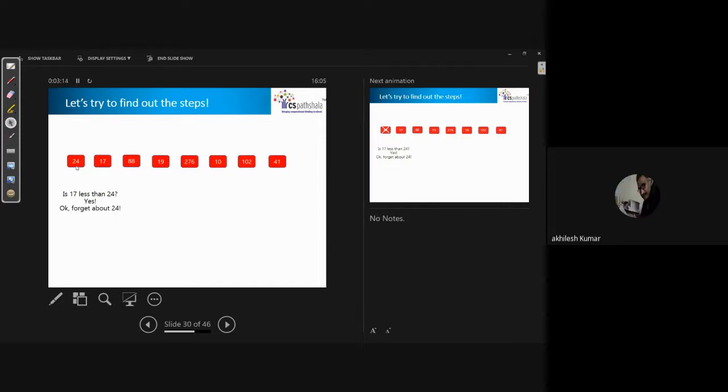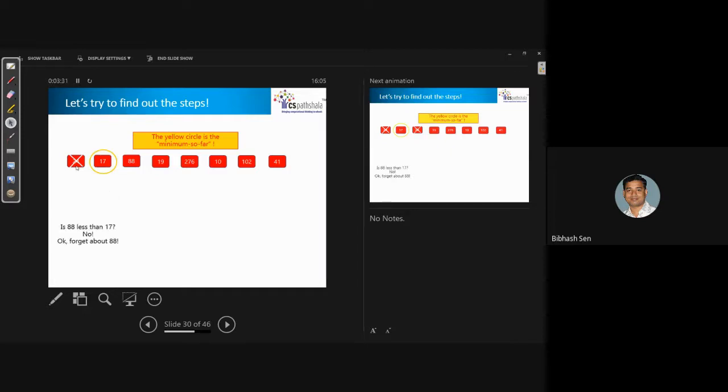Correct, sir. In this way, I compared 24 and 17. Then I found that 17 is the smaller. Then I released 24. I got 17 as my current smallest. Then I will take the next one. I compared this with 88 and found 88 not smaller, so my current smallest is unchanged. Like this, I started traversing.